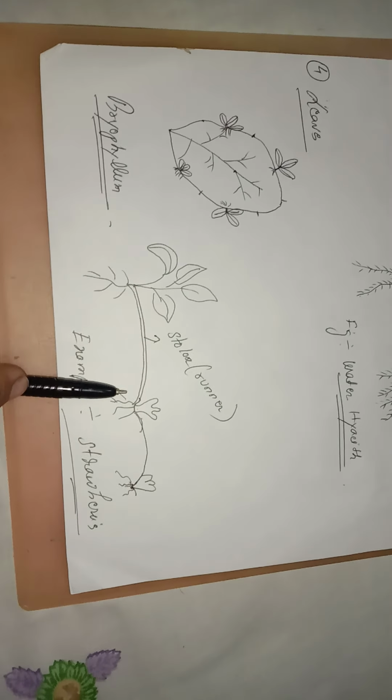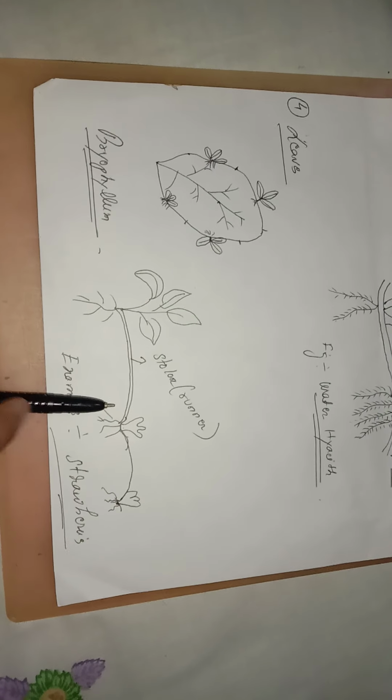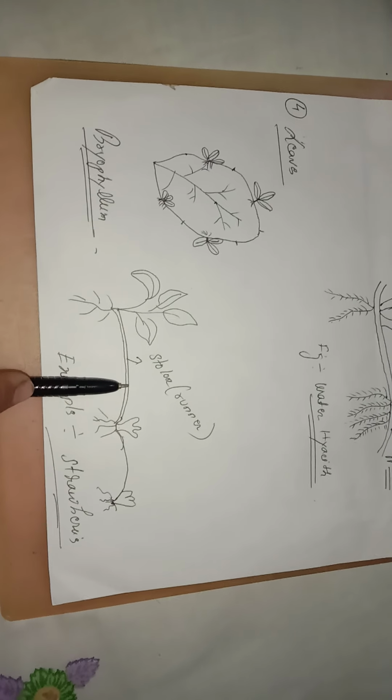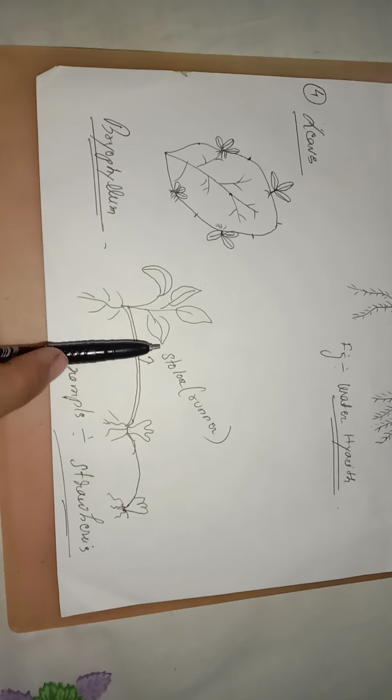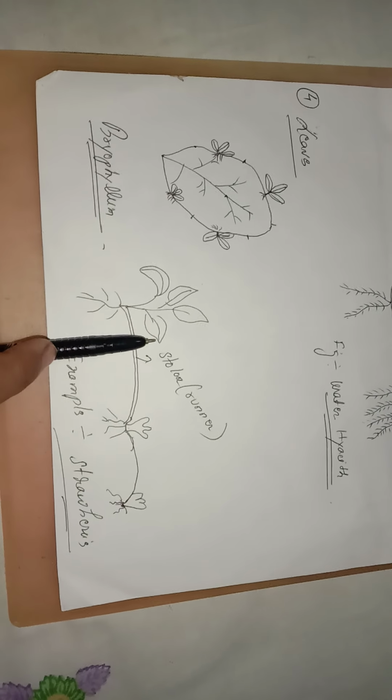I hope you understood my explanation. For the remaining ones, the sucker and bulb, you find examples by yourself. If you have any problem understanding, you post your question.